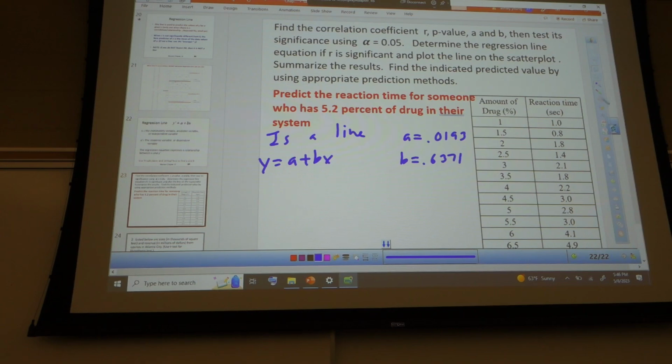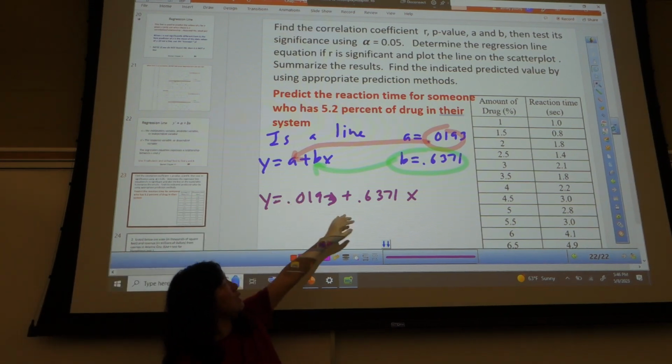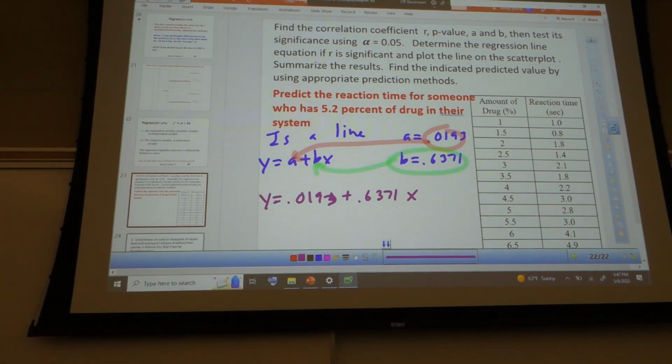So you're just going to plug in a for a and b for b. So then you'll end up getting y equals 0.0193 plus 0.6371x. All I've done was, instead of writing A, I'm going to write what A is equal to. Instead of writing B, I'm going to write what B is equal to. That's the equation of the regression line. We'll use that to predict.